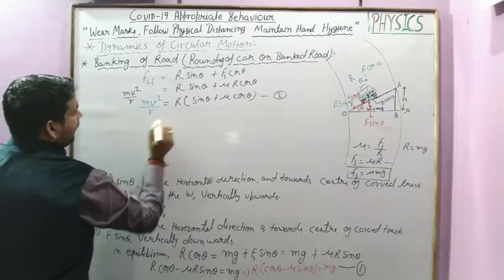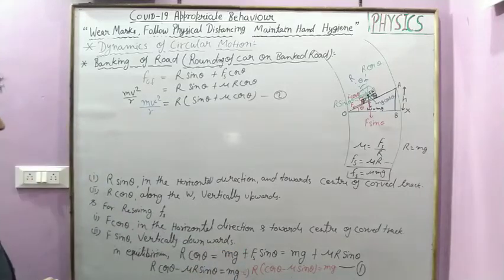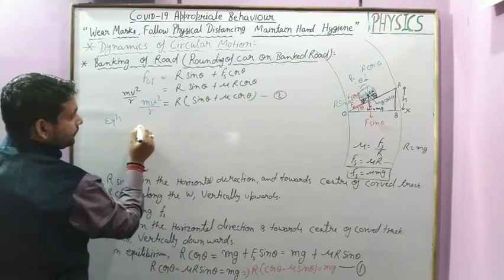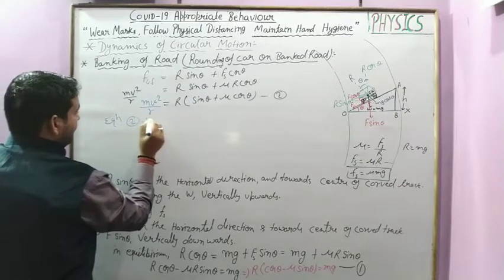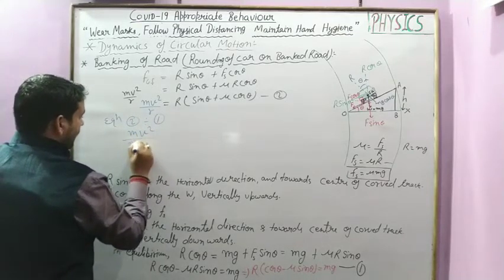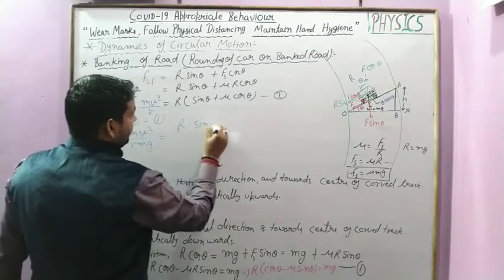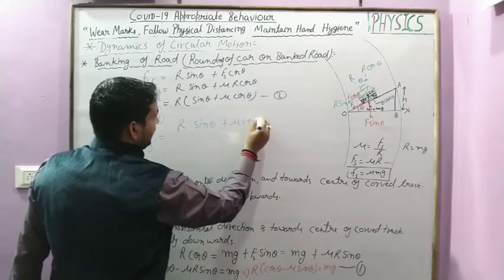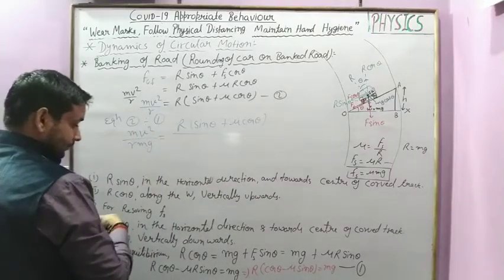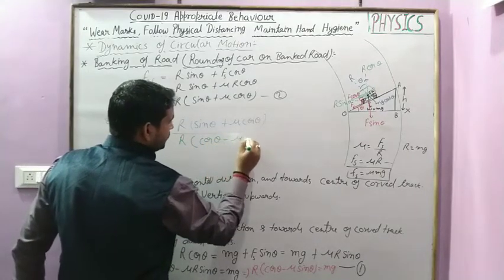Okay, this equation second is equal to mv square upon R. Okay, now by dividing equation second by first, we get mv square upon R mg is equal to R sin theta plus mu cos theta upon R cos theta minus mu sin theta.